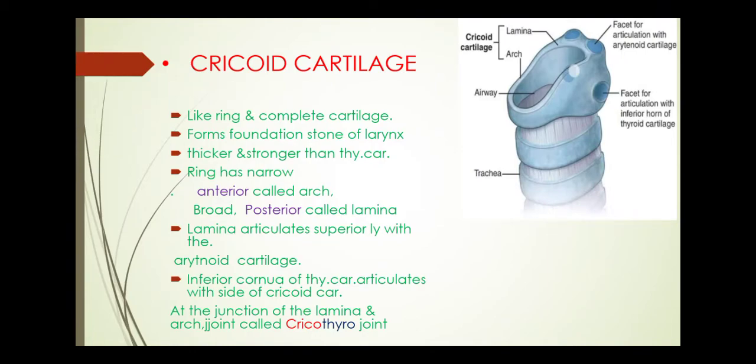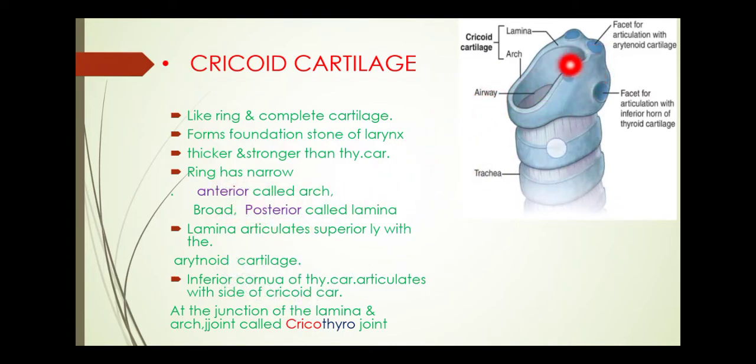Now next, the second cartilage is the cricoid cartilage. It is like a ring and a complete cartilage. We can see here it is the complete or ring cartilage. Forms the foundation stone of the larynx. वो larynx का foundation stone prepare करता है. Thicker and stronger than the thyroid cartilage. हम देख ही सकते हैं वो thyroid cartilage से thicker है, इसीलिए strong भी है.